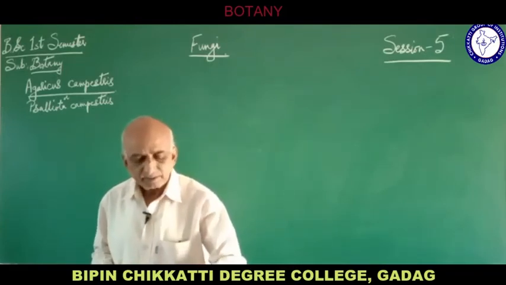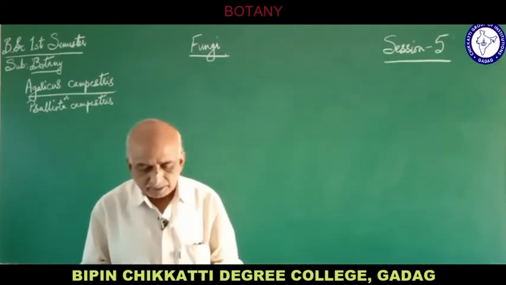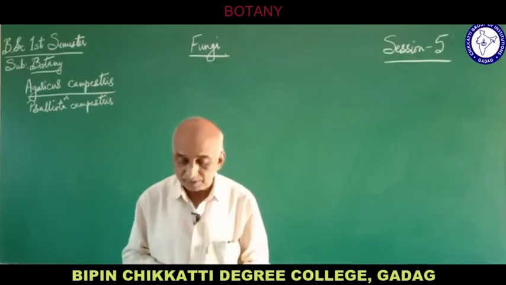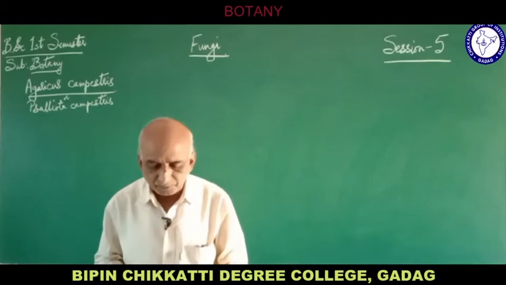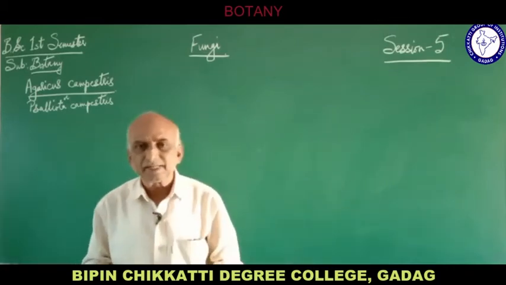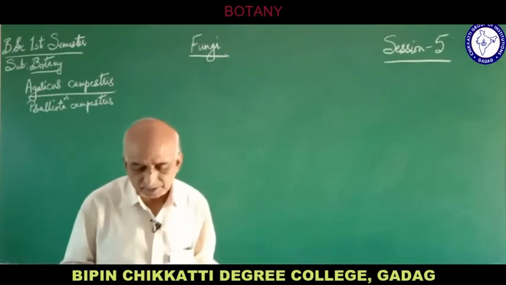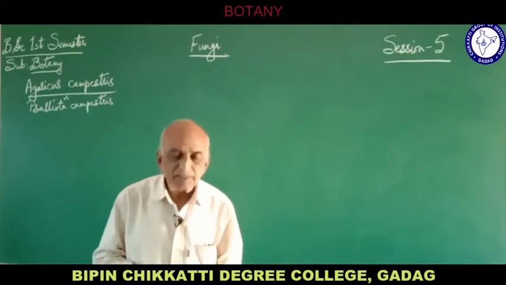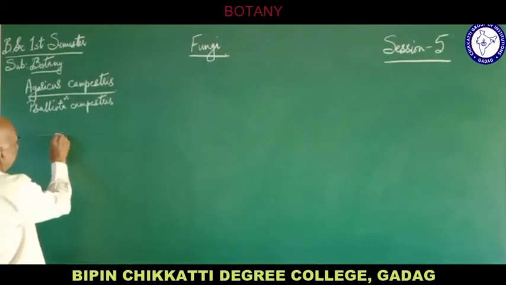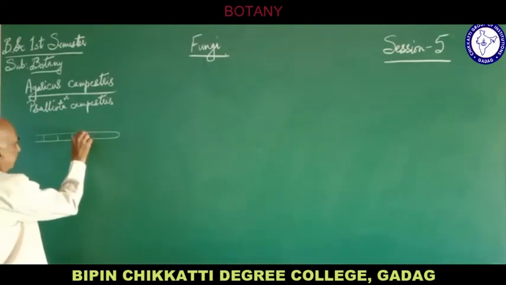This hyphae contains reserve food like oil globules, and there are also certain vacuoles and a clear cytoplasm, meaning not so dense protoplasm is present in the cell. Suppose this is the hypha, and these are the septa which are present.